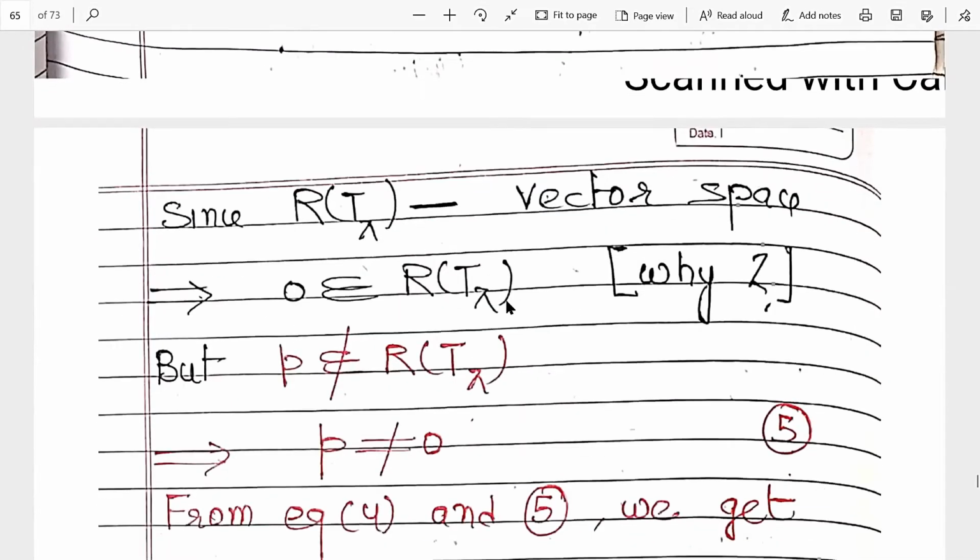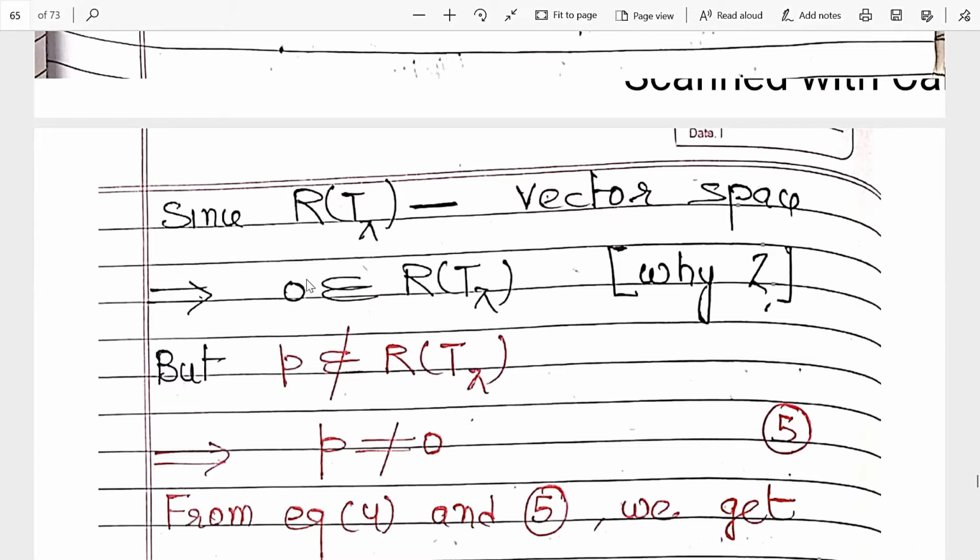So 0 belongs to the range of T lambda, which means it is non-empty. Also, P is some element which does not belong to the range of T lambda, and 0 belongs to this set.